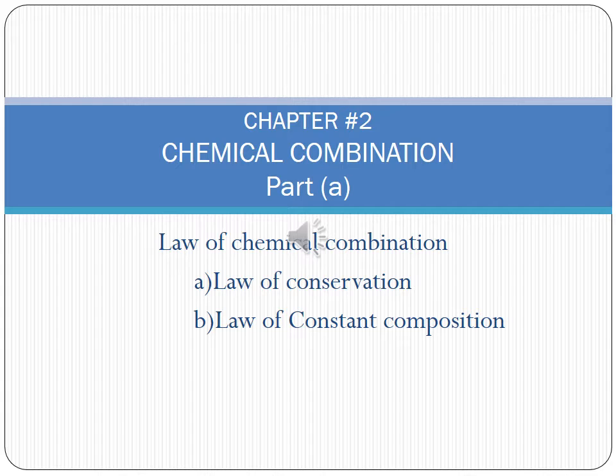Students, you know chemistry deals with matter and the changes occurring in it. Chemists are particularly interested in changes where one or more substances are changed into quite different substances. They found that these chemical changes are governed by empirical laws known as the laws of chemical combination. Now students, let's start with the first law, the law of conservation of mass.